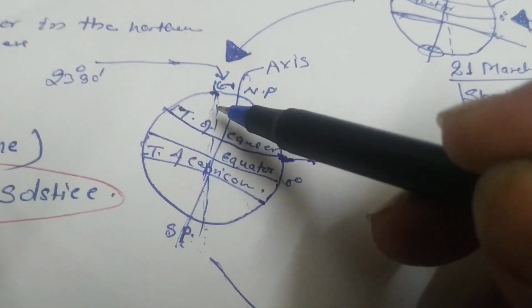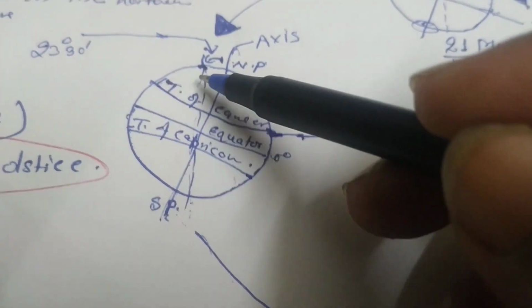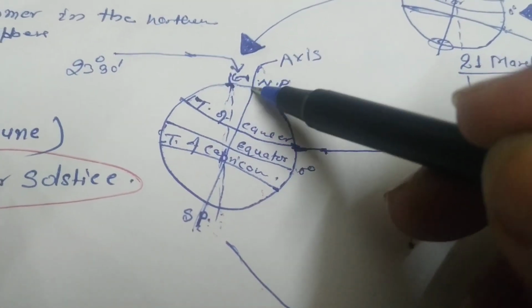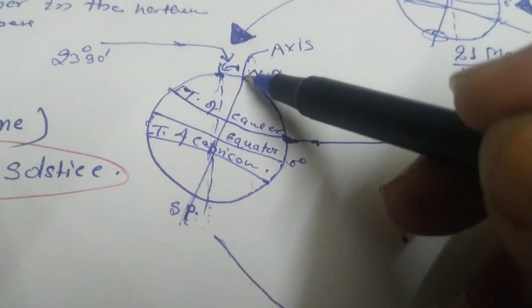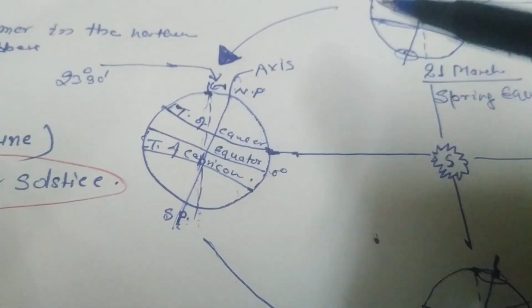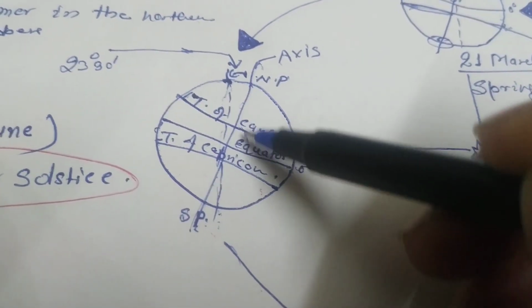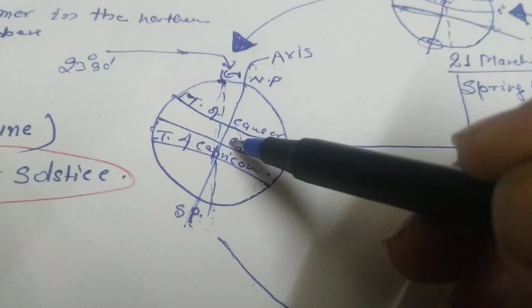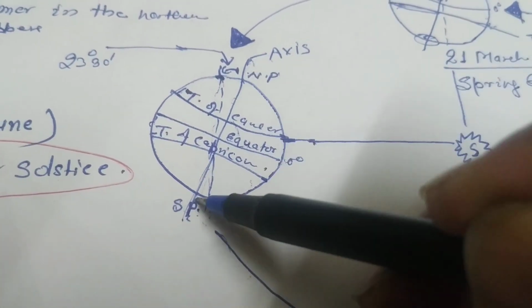One axis should be here, but the actual axis is here. So the earth is tilted. We saw that earth is tilted about 23.5 degree, and it makes a 66.5 degree angle. Is it clear? From equator to prime meridian.